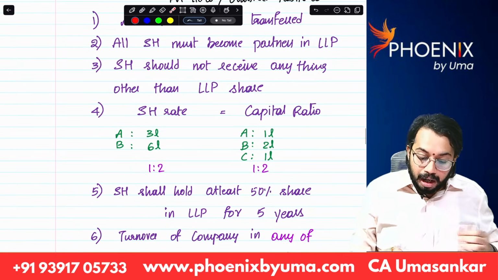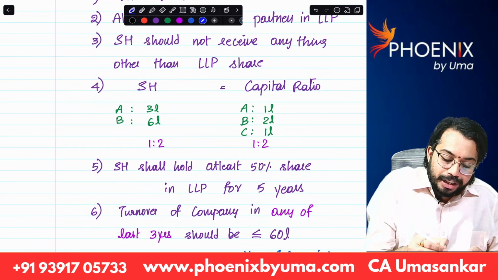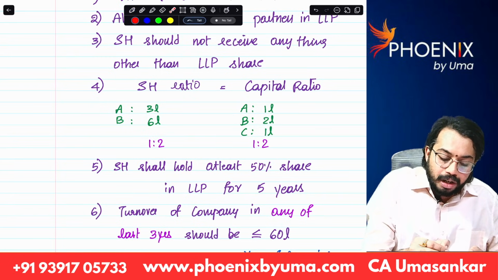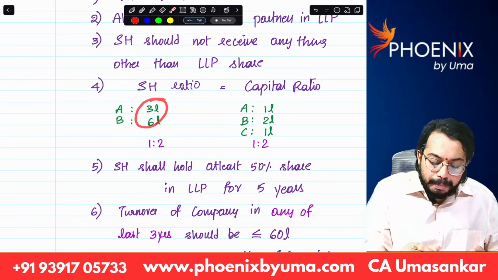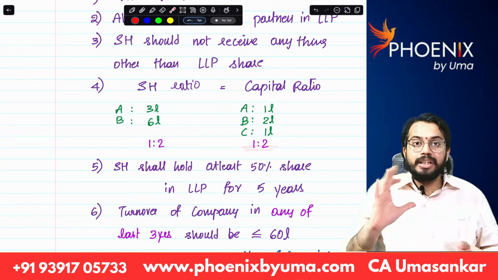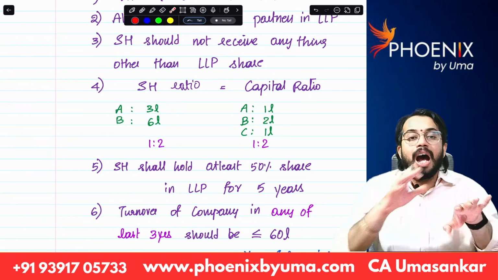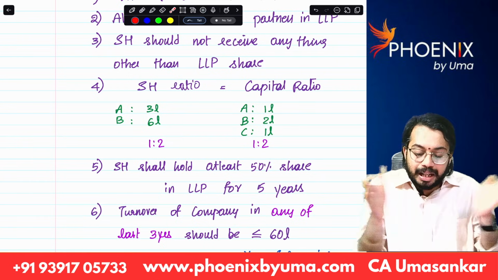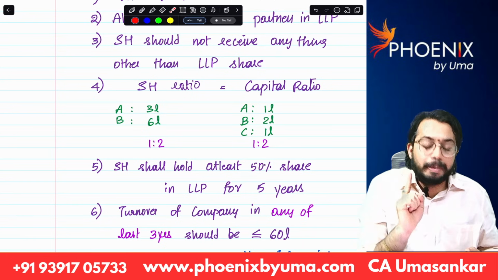Next. And shareholding ratio, this is not rate, I am sorry. Shareholding ratio and capital ratio must be same. What do you mean by this? Whatever the shareholding ratio is, A and B shareholding ratio is 1:2. A and B capital ratio is 1:2. That means like the shareholding ratio of shareholders and the same shareholders will become partners. Their capital ratio must also be the same. Here not amount wise but ratio wise it should be same.